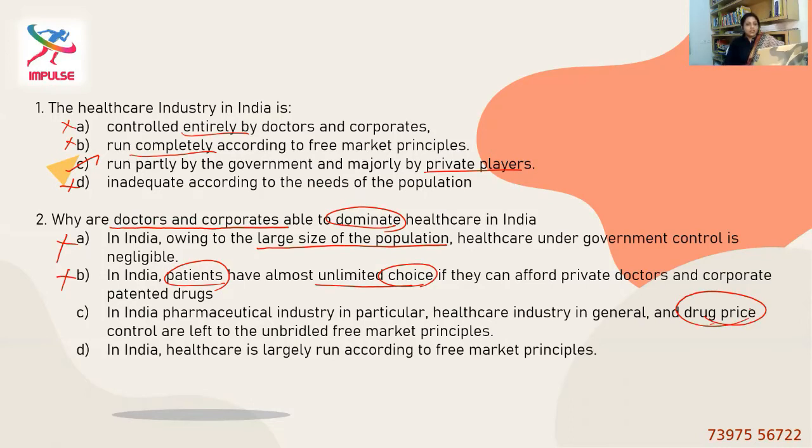Let's look into option D, but still we'll put C on hold. In India, healthcare is largely run according to free market principles. I think this sums up the entire reason for doctors and corporates to be dominating in India. I think more than option C, D is relevant here. They are talking about one good reason for them to dominate, but not the entire reason that is discussed in the passage. So option C is again ruled out for the same reason.